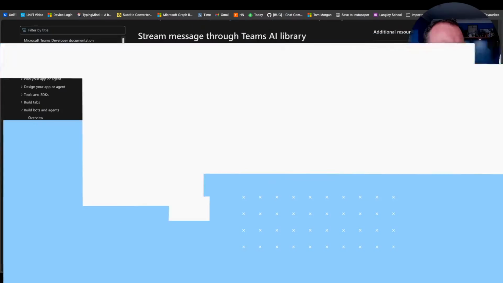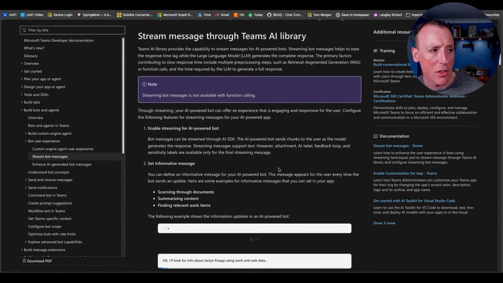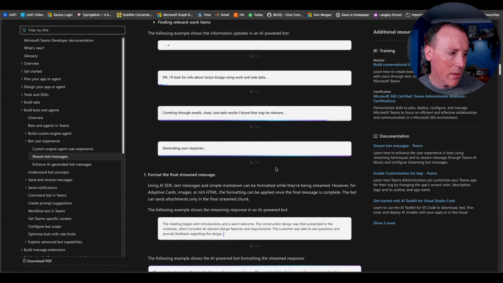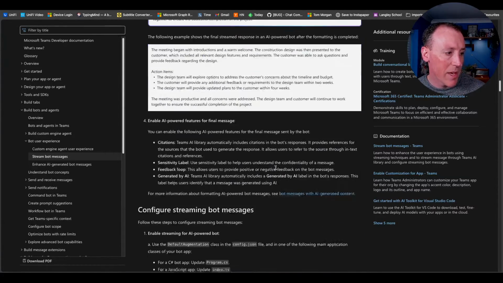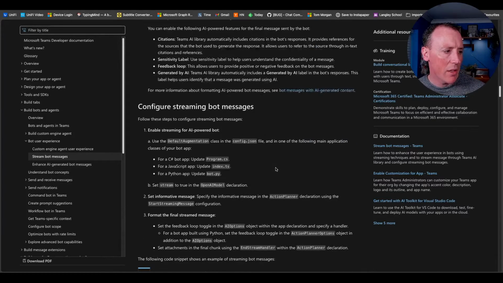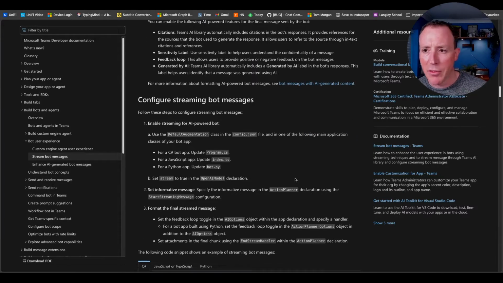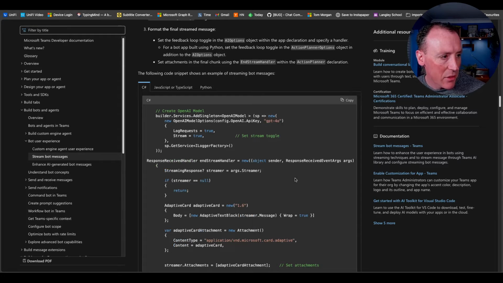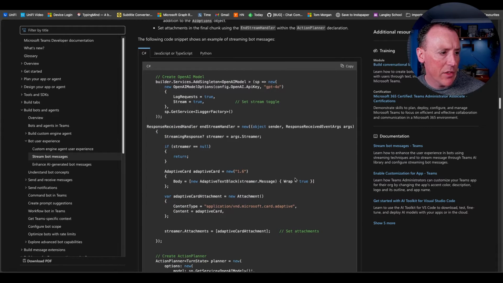The documentation is really good actually, and also goes through how you could do this with the Teams AI library implementation if you want to. That's kind of halfway down the page. So if you're using the Teams AI library, you can use this. It's kind of a case of enabling it and configuring it in here, and they've got good documentation for exactly how to do that. So this is a good one.